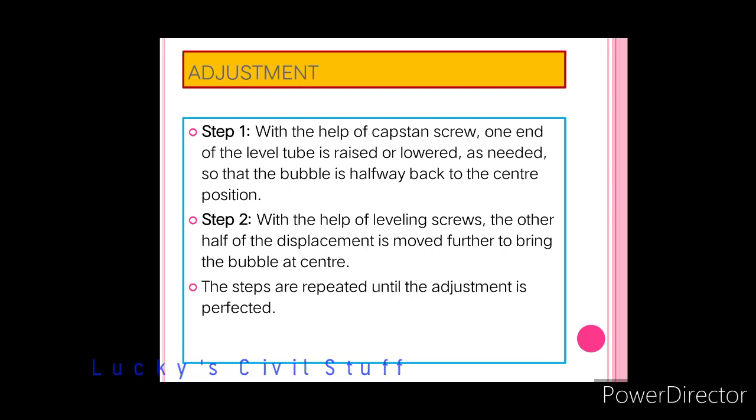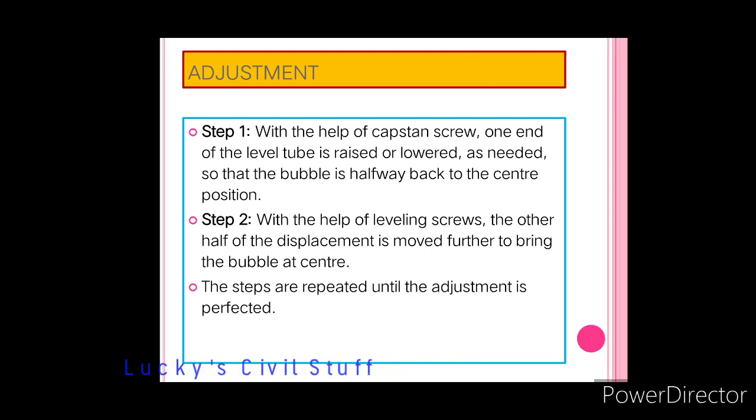Out of the total displacement, half should be covered with the capstan screw and the remaining half should be performed by moving the leveling screws, by adjusting the foot screws. Okay, and again rotate the telescope through 180 degrees. If it is adjusted, it is well and good. If not, repeat the steps until it is adjusted perfectly.